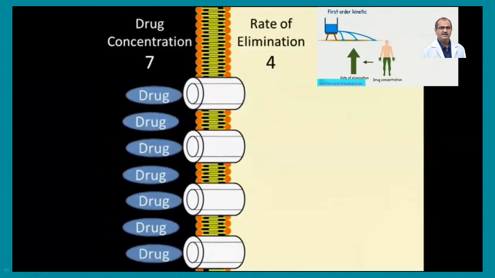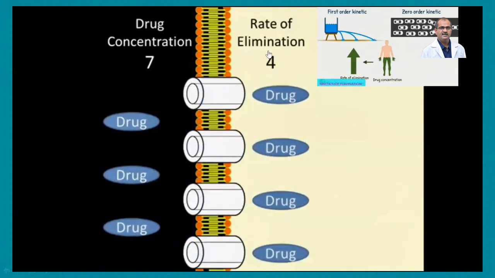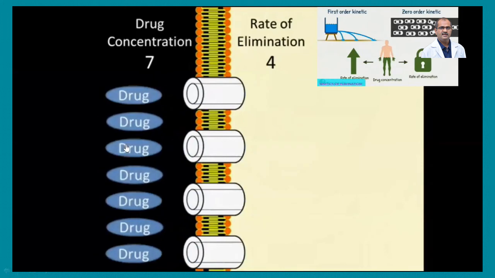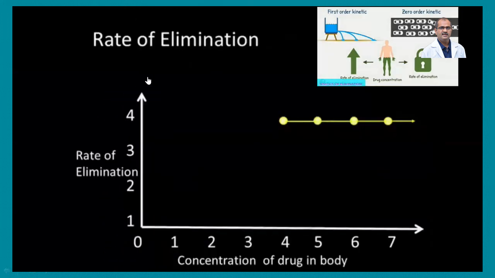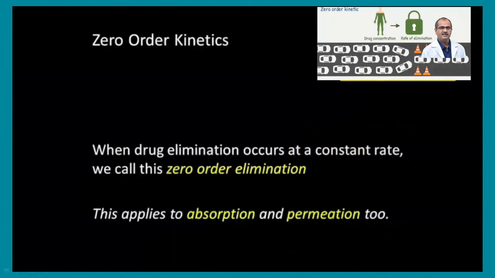Whereas in first order kinetics, a constant fraction of the drug is being eliminated, and here the highest concentration of the drug is being excreted. If you plot the chart, it will be very linear. So in 4 milligram, it is 4 milligram per deciliter, whereas at 5 or 6 or 7, it remains the same. That's why, if you plot the concentration of the drug and the rate of elimination, it becomes linear.